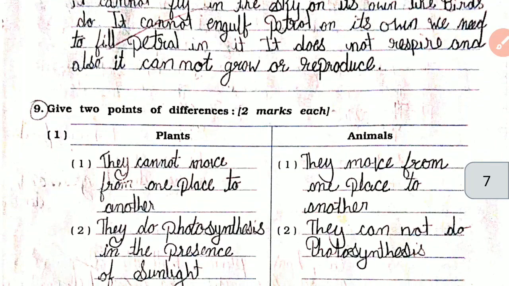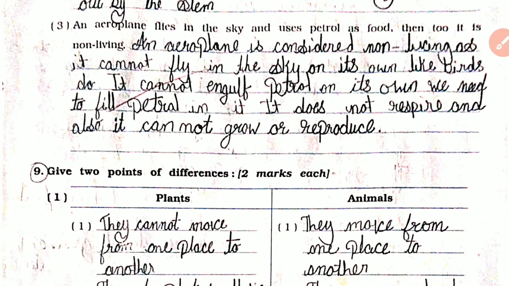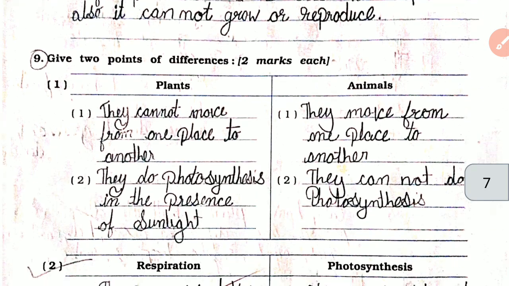Next, number 3. An aeroplane flies in the sky and uses petrol as food, so is it non-living? An aeroplane is considered non-living as it cannot fly in the sky on its own like birds do. It cannot take in petrol on its own. We need to fill petrol in it. It does not respire and also it cannot grow or reproduce.